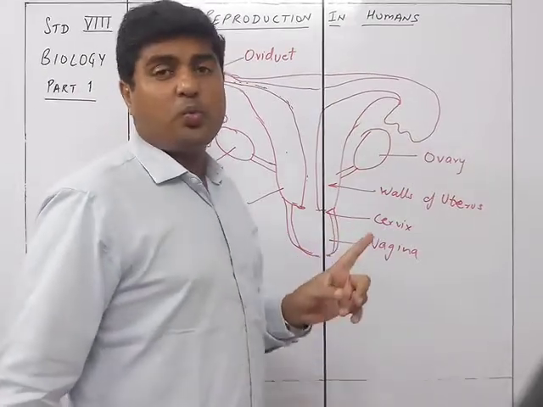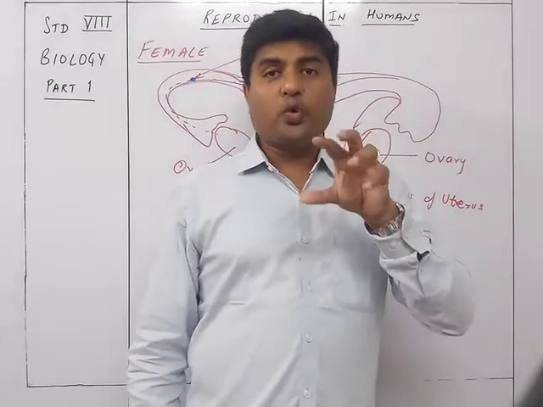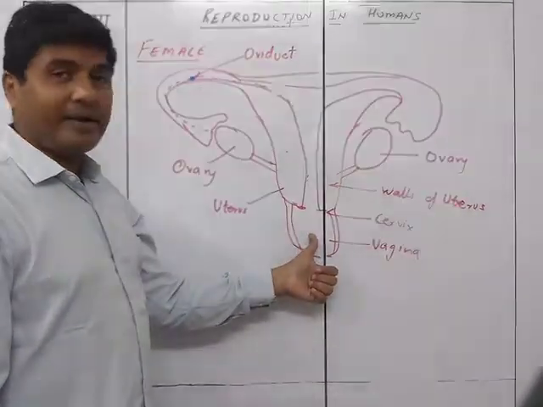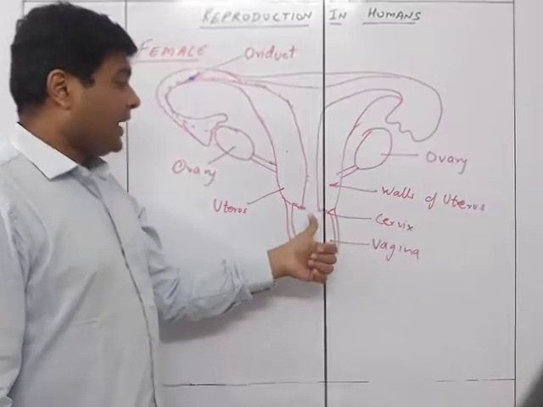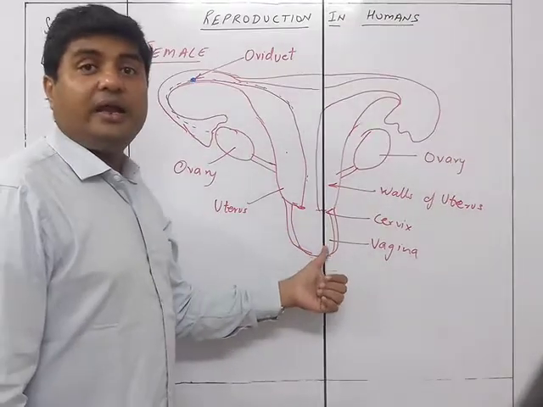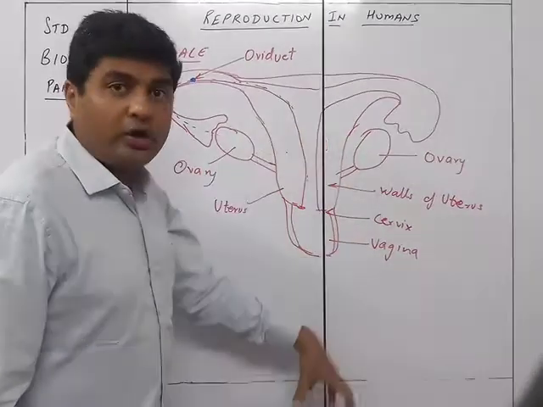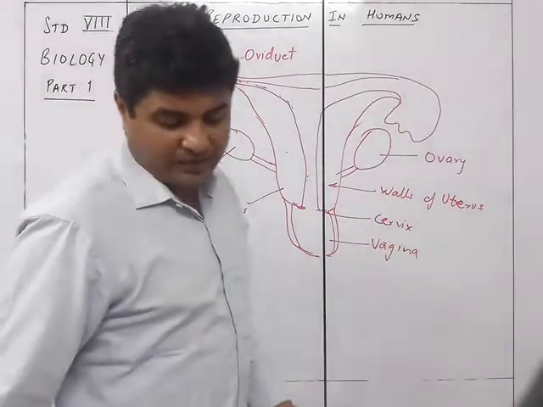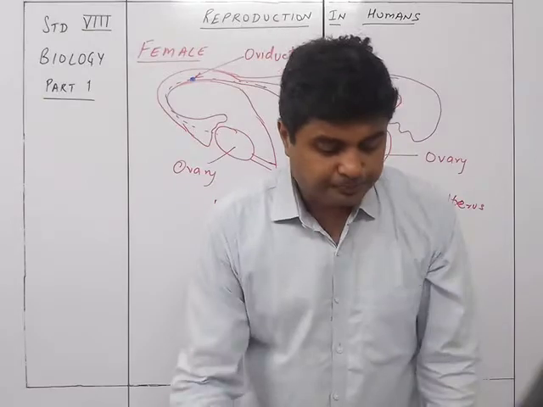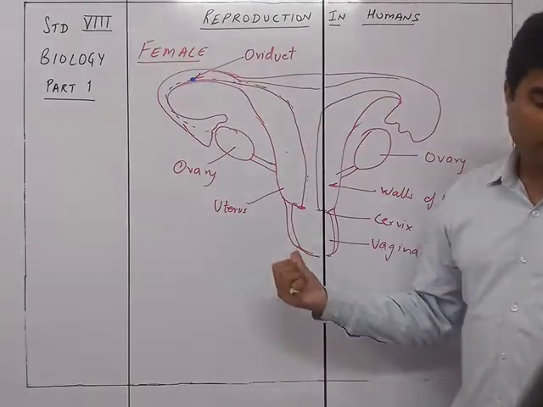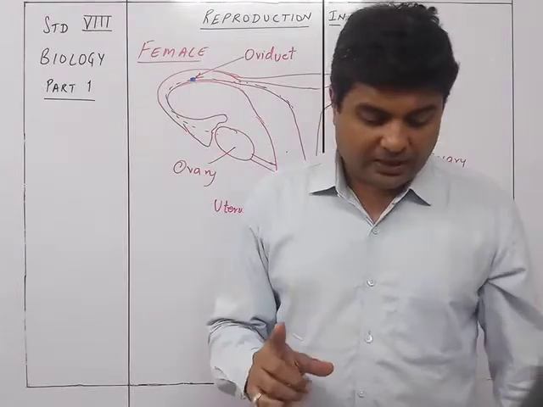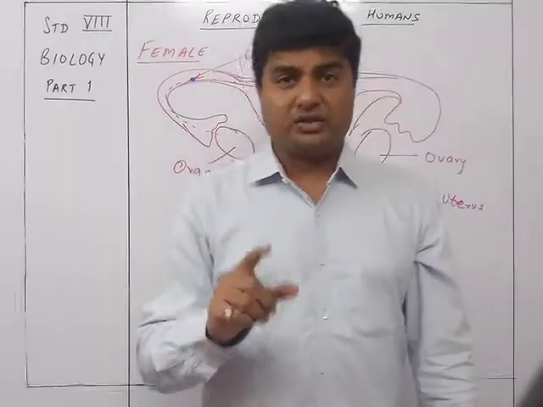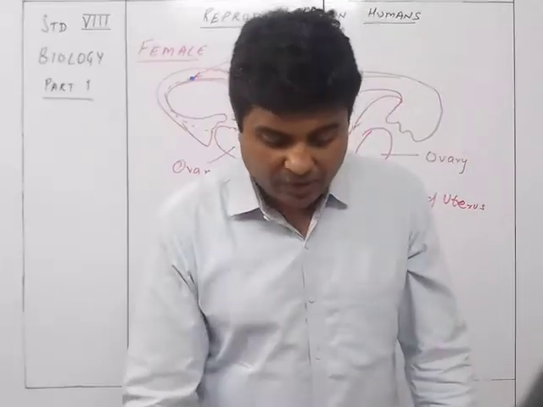The vaginal opening is the one through which सबसे पहले the penis, because the sperm needs to be released over here, so the penis is going to enter over here during copulation, that is intercourse. And also it is seen that this is the area through which the baby is going to be delivered. The baby is going to be coming out from this particular vaginal opening. So that's why we see that it is a long muscular tube called vagina situated between the rectum and the urethra. The vagina receives the male penis during copulation and also serves as a birth canal. So it is the canal through which the baby comes out. That's why it is called the birth canal.